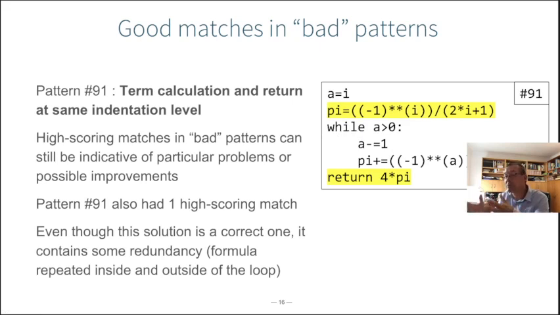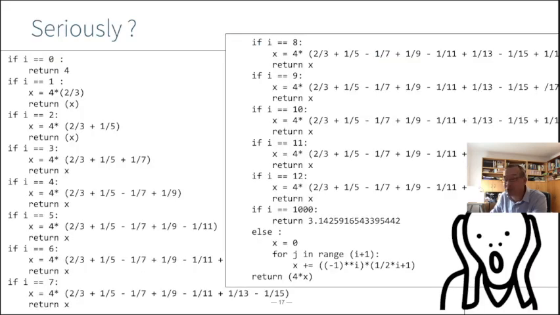Okay, so we had some examples. I showed you for 2 different patterns some examples of good patterns with good matches and with one bad match. I showed you an example of some bad patterns, where for bad patterns mostly the matches will be bad, but there could be good matches as well. And in that case, often you can still tell the student how he could improve his code a bit more. And we also find some monstrous code. I couldn't help but show you this one. This was also one student's solution. You see this effect is our first year students in their first exam. These students clearly didn't have the feeling of using loops.